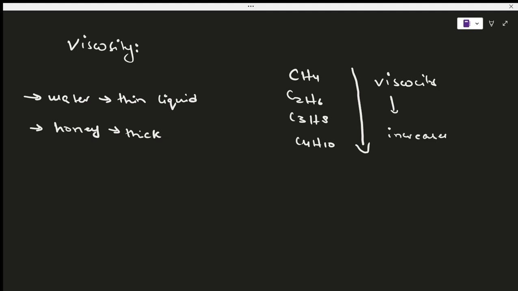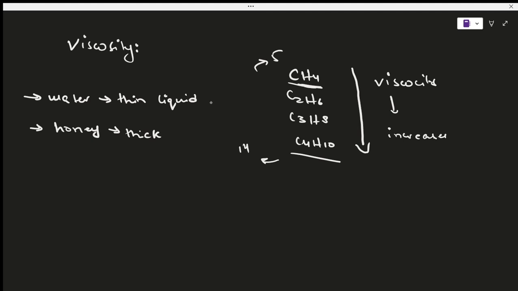Why? It's a pretty straightforward thing. Here the number of atoms is less. There are 5 atoms in total if I include carbon and hydrogen. Here there are 14 atoms. So the molecular size is big and the forces of attraction are strong, which is definitely related to the melting and boiling points. But you can understand that as the size increases, the thickness also increases and the viscosity also increases. Viscosity is a comparison of how two different liquids flow from a bottle or from anything. So again, viscosity increases down the series.